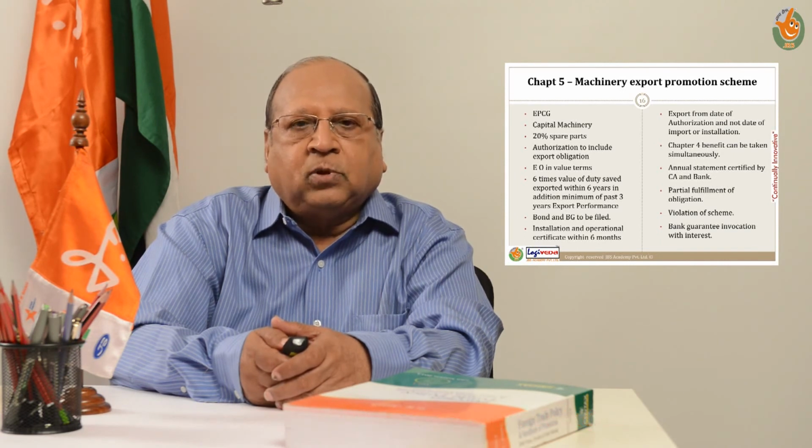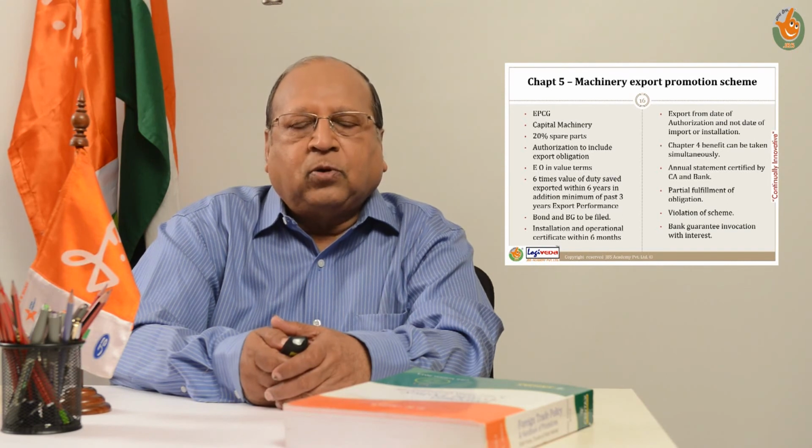Each time he files a shipping bill for exporting such goods, he will declare in the shipping bill that such and such export is in discharge of obligation under such and such EPCG authorization that he has obtained. He can simultaneously indicate, if he has obtained the Chapter 4 benefit, that this export is also under advance authorization number so and so, dated so and so.